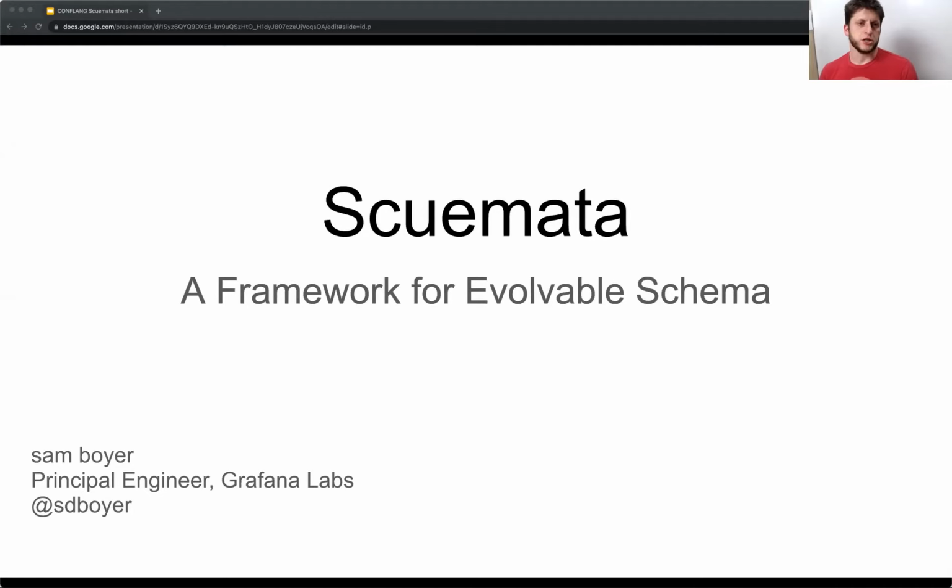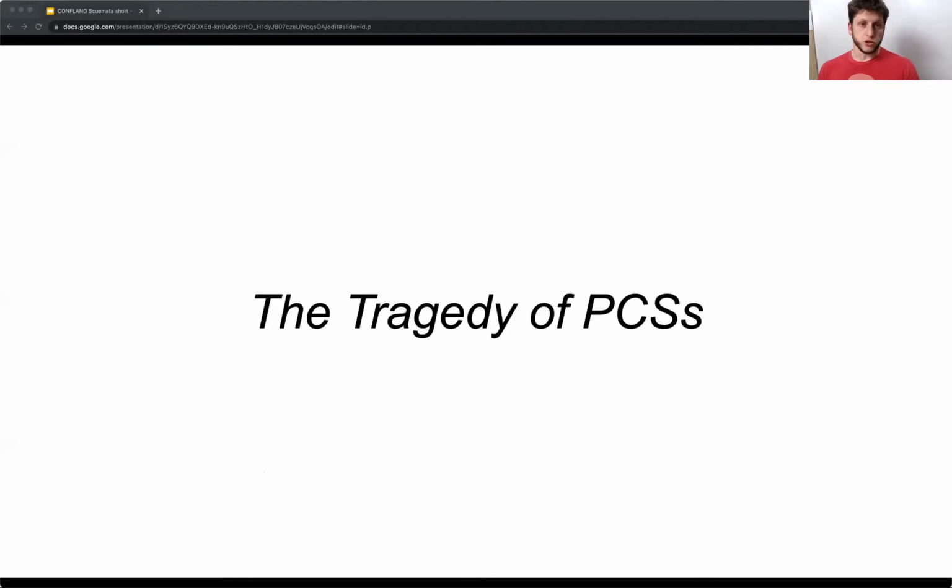Hi, I'm Sam. I'm going to be talking about Schemata, a framework for evolvable schema, a thing we've been working on at Grafana Labs, written in CUE. Let's start with a story, the tragedy of Pixas.